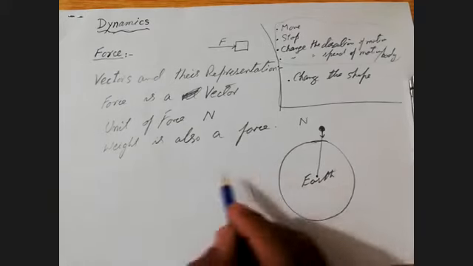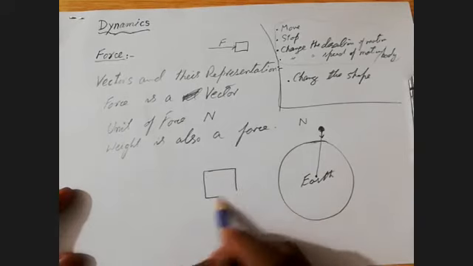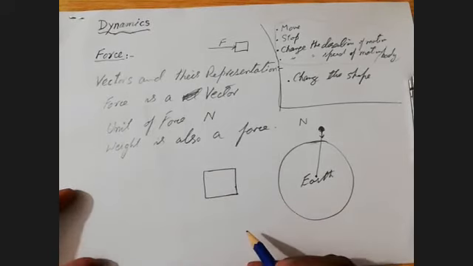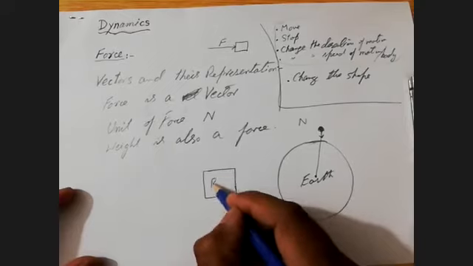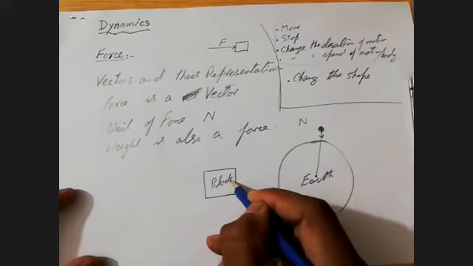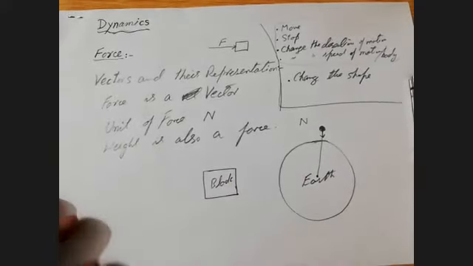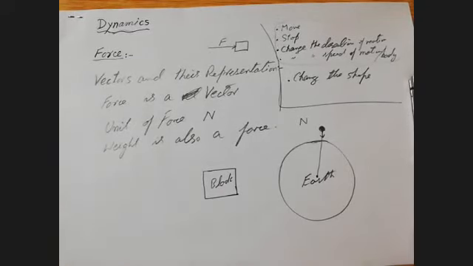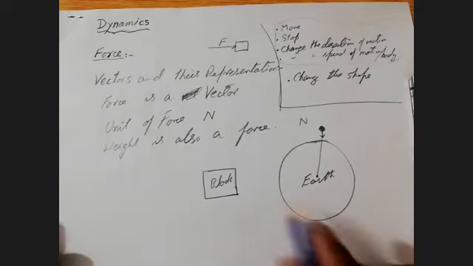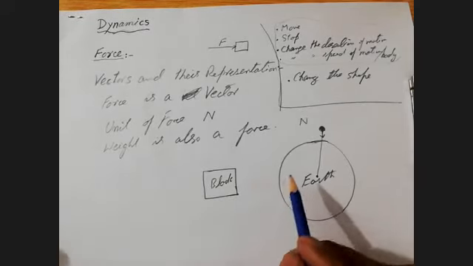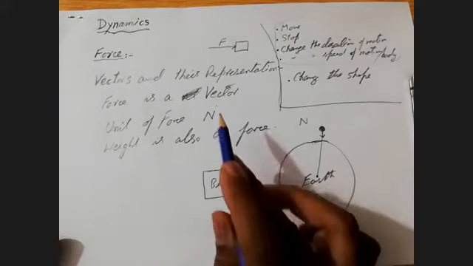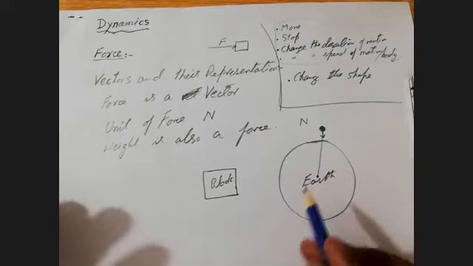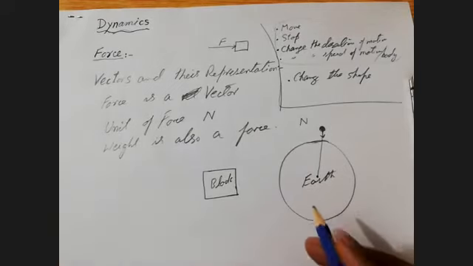For example, if I place a block in the center of a table and ask you to apply the force on this block, then you may apply the force randomly, and I'll say that I didn't ask you to apply the force in that direction. So for the application of the force, I will have to mention that you apply the force towards the right, towards the left, in the upward direction or downward direction, or any other direction I can mention.